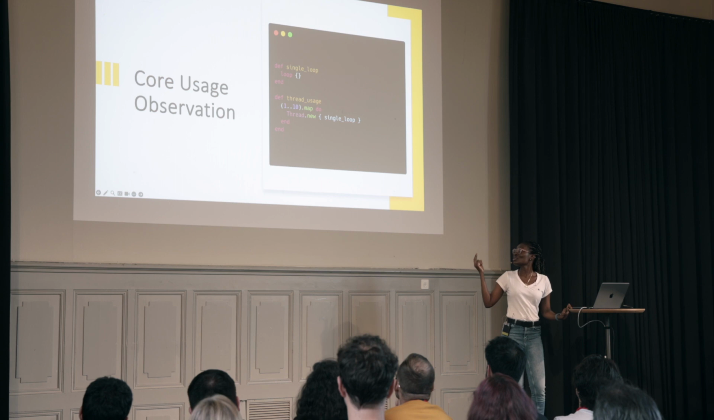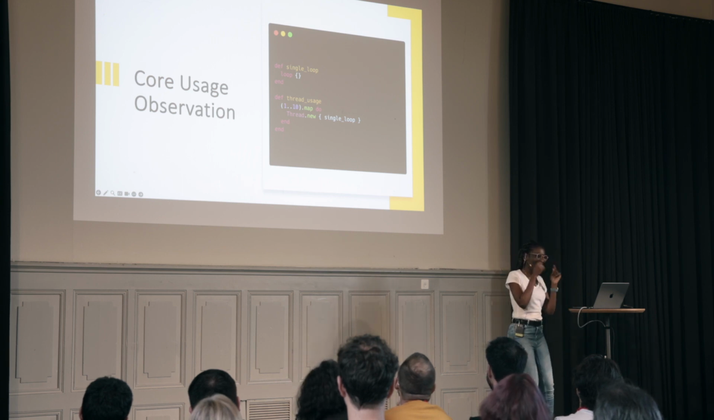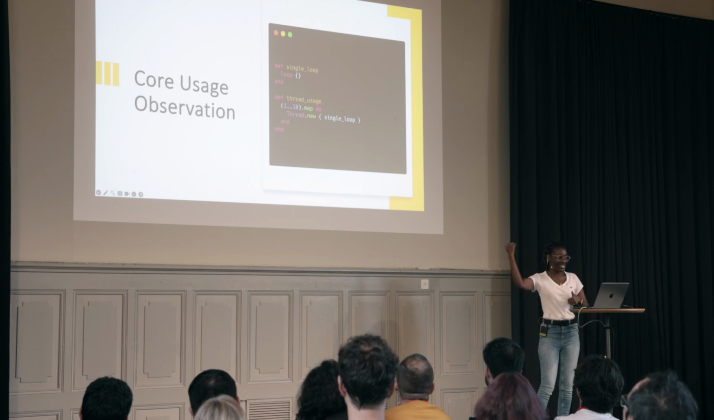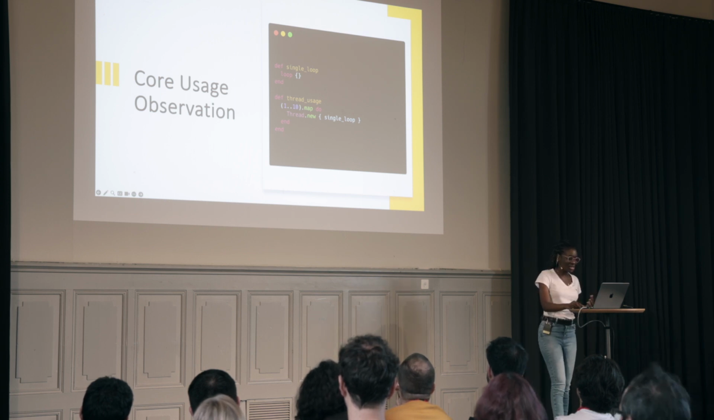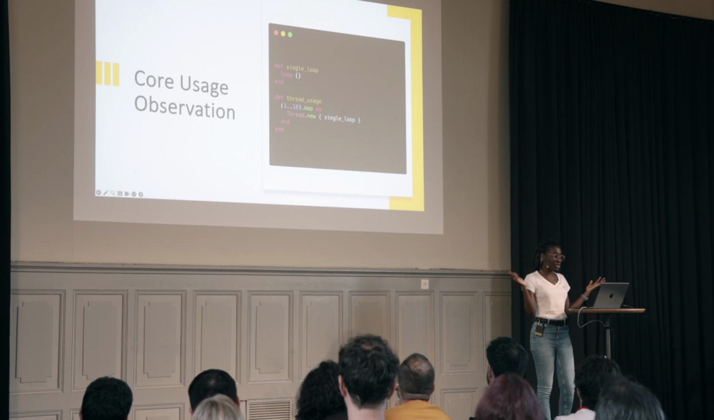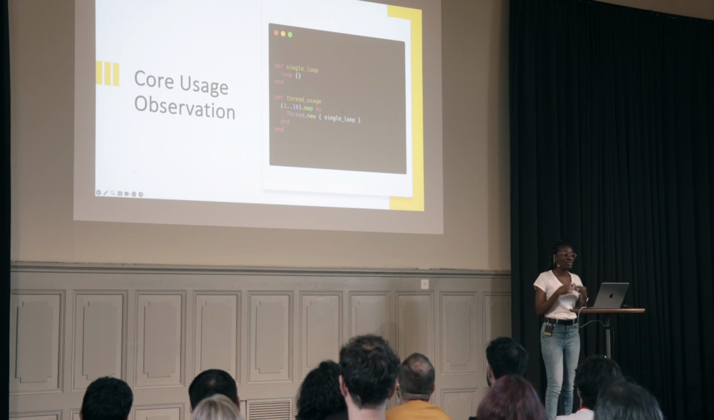These are 2 methods. Now I feel like I'm so short because I have to look up there. So I'll just look here and assume that you can see. Okay, so we have 2 methods here, a single loop one which just runs a loop, and a second one which spins up 10 threads and runs a loop.